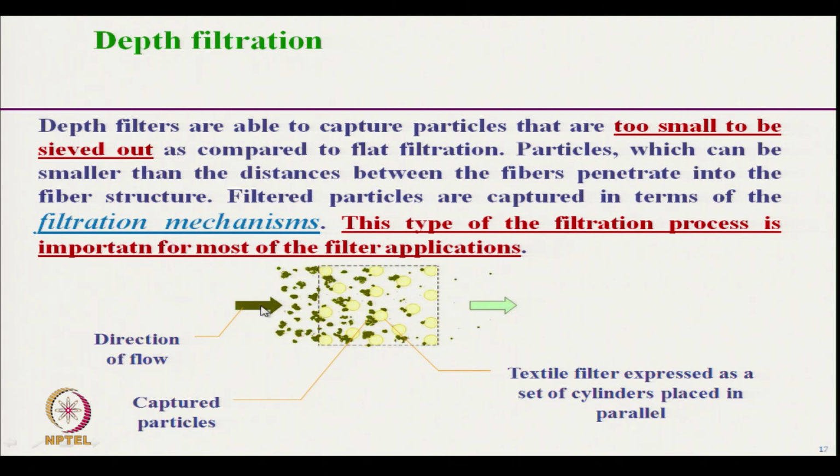So, this is the direction of flow and particles are captured inside the structure of the filter medium, and some of the particles we can see are coming out, but those can also be arrested if we change the mechanism. If we change the air velocity or the type of fiber, we can change the capture efficiency or filtration efficiency. Okay.